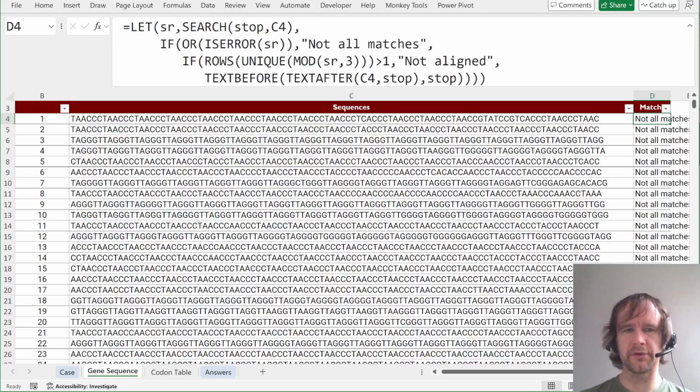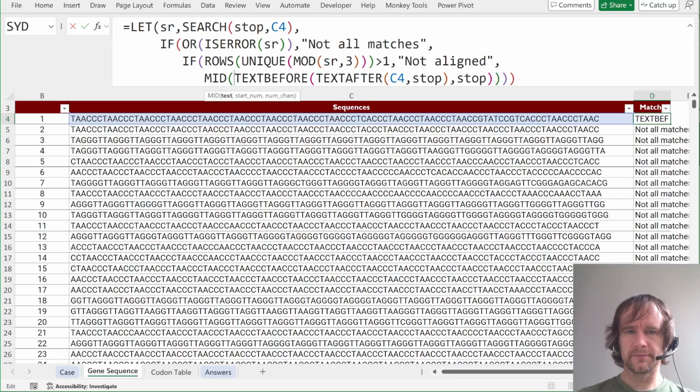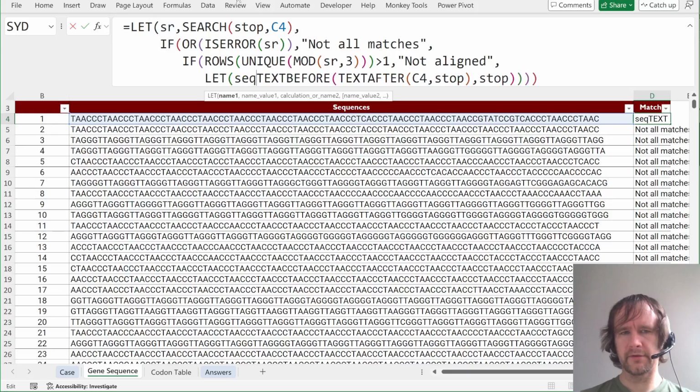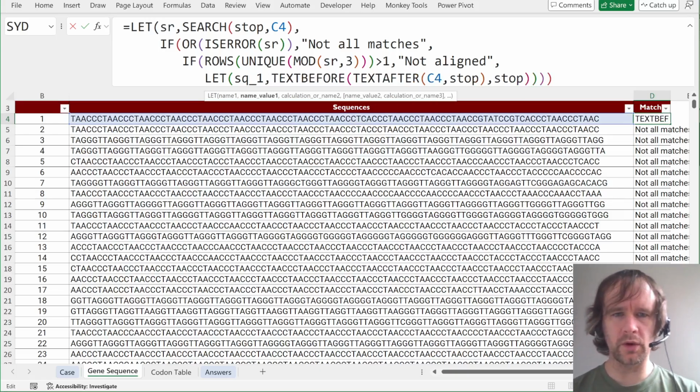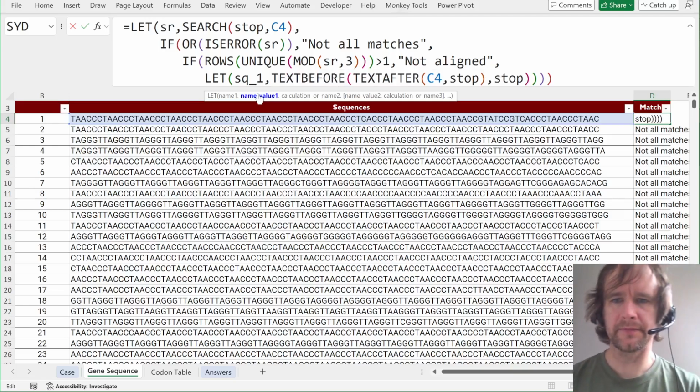So let's come over here. We are going to say mid of this. Actually, sorry. I'm deep in an if now, so I can't make a new let variable. So let's start a new let. I was going to say sequence1, but can't because that's a cell name. But let seq1 be that.